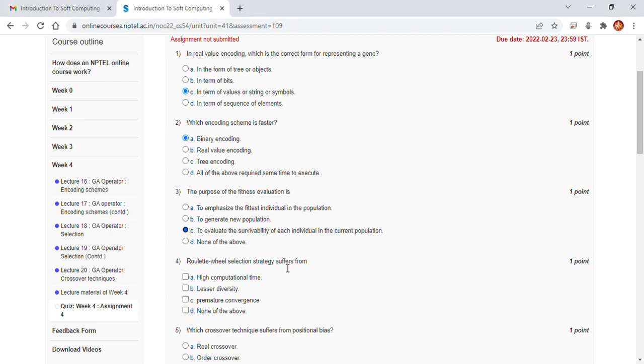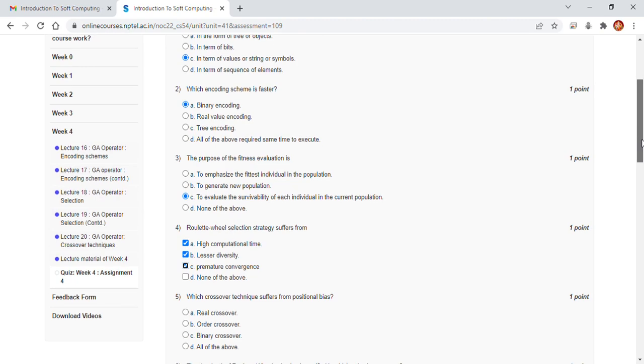Roulette wheel selection strategy suffers from high computational time, lesser diversity, premature convergence. Roulette wheel selection has lesser diversity, premature convergence, local optimal solution. So here the answer of question 4 is both A, B, C, option A, B and C.